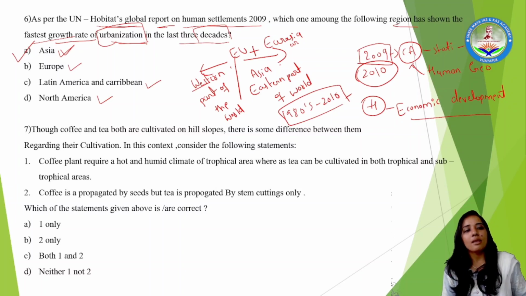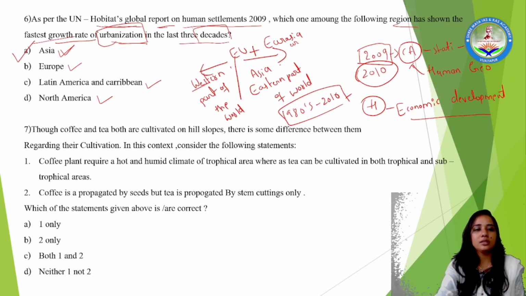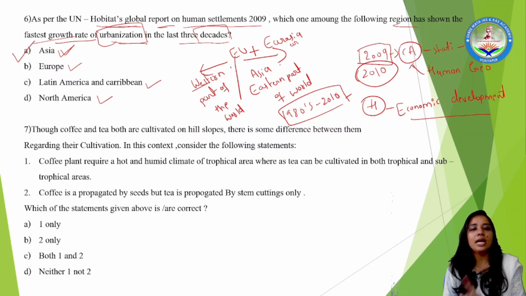Right? So coming to the next question: though coffee and tea are both cultivated on hill slopes, there are some differences between them. What are the differences regarding their cultivation? Let's look at the following statements. They are given 2 statements and you need to answer the question.